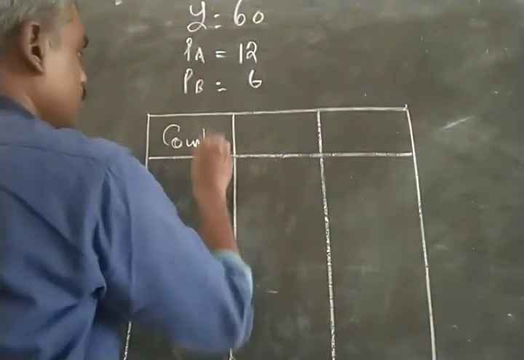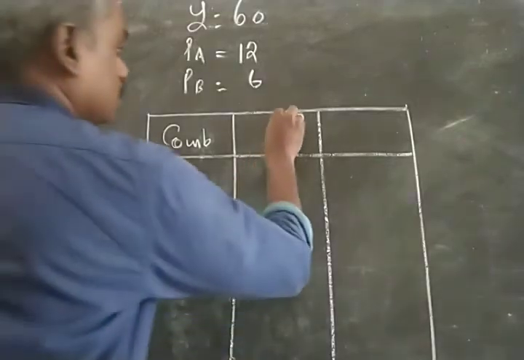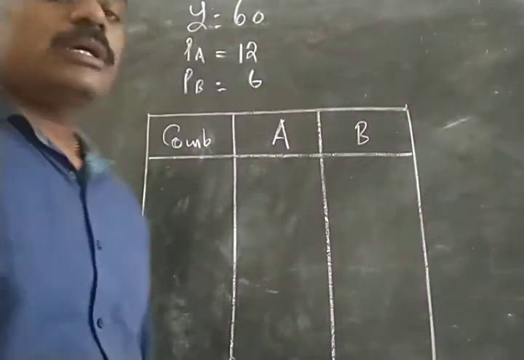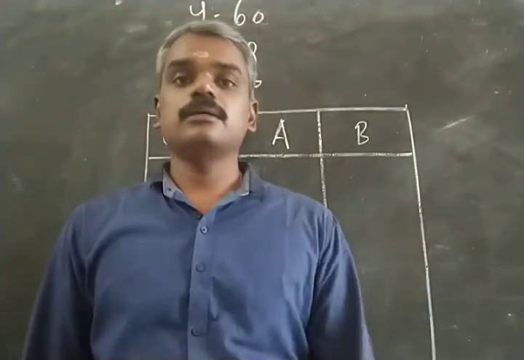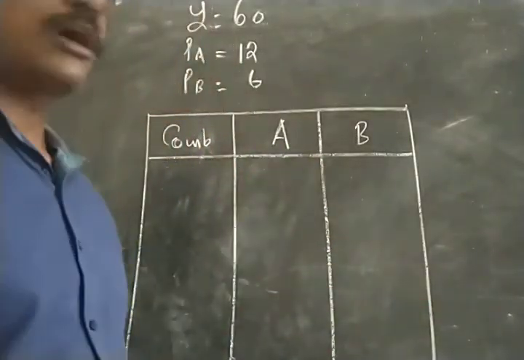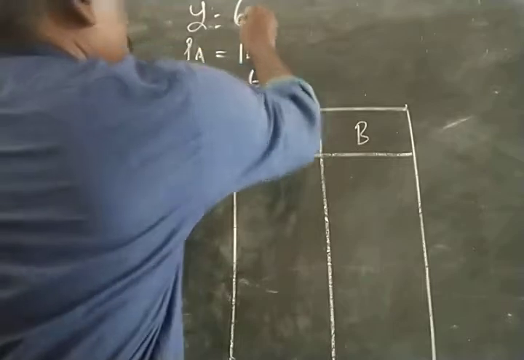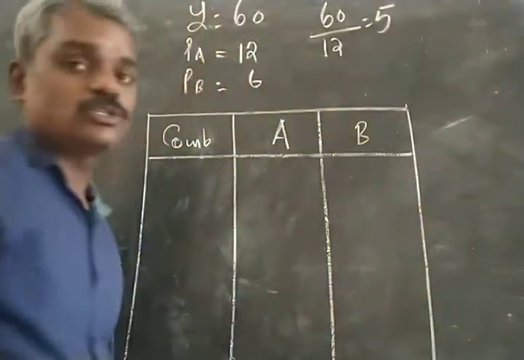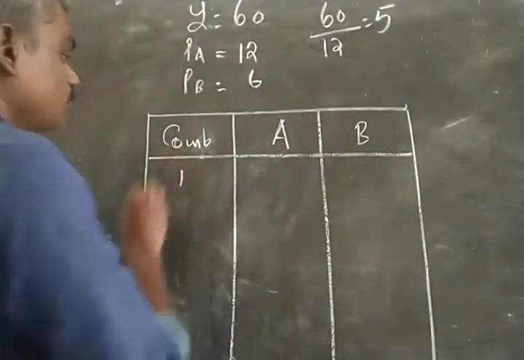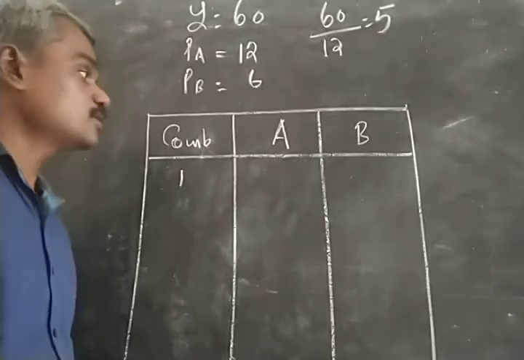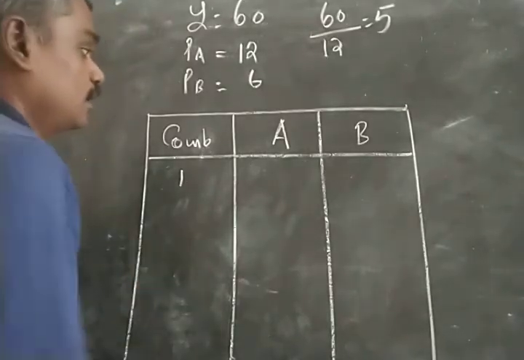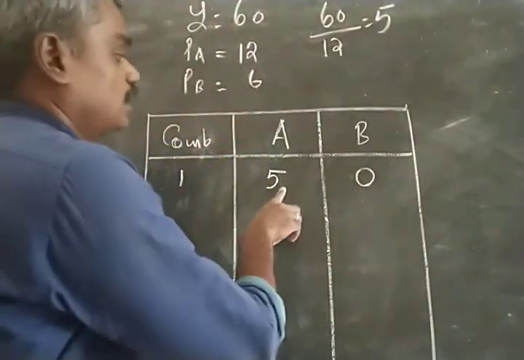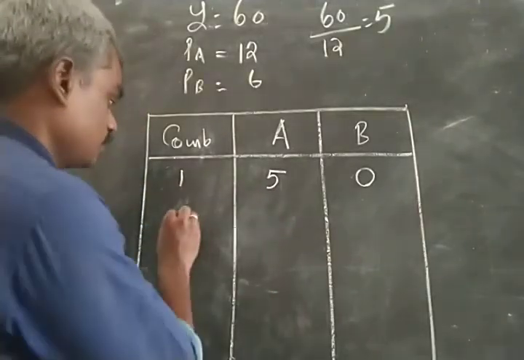Suppose in combination 1 he is spending his entire income on commodity A. With 60 rupees and a price of 12, the maximum number of A he can buy is 5 units, and 0 units of B, because the entire income is spent on A.